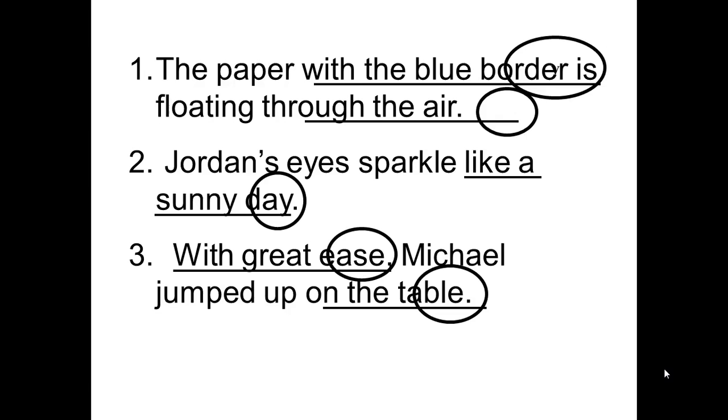With great ease, Michael jumped on the table. With is the preposition. With great ease is the prepositional phrase. Ease is the object of the preposition. And it's telling you how, which is an adverb. Michael jumped on the table. On the table is the prepositional phrase. On is the preposition, and the table is what? That's the object of the preposition. Very good.